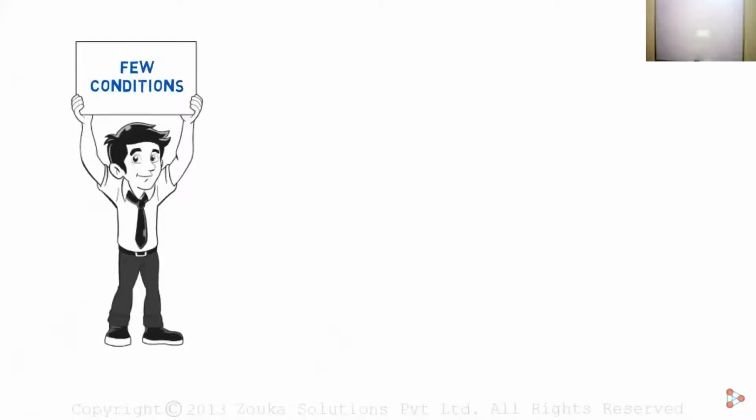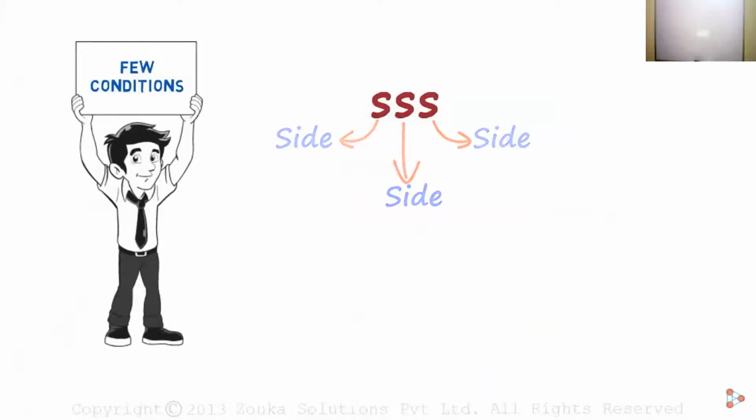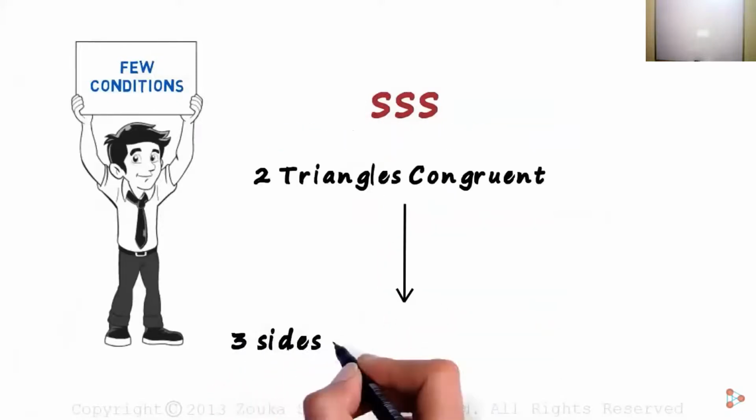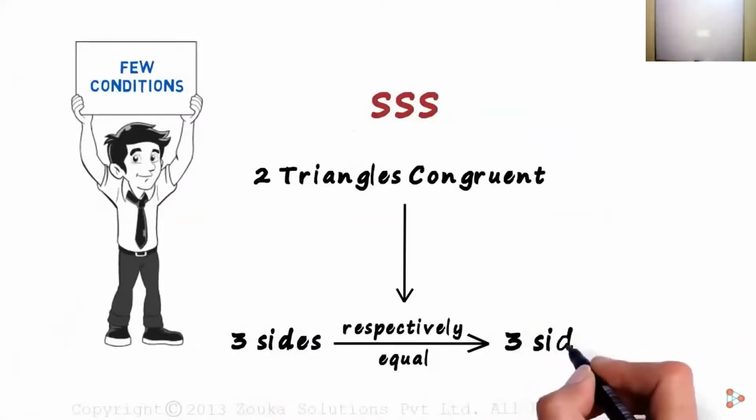The first one is called the triple S congruence condition, where S stands for side. Two triangles are congruent if 3 sides of one triangle are respectively equal to the 3 sides of the other triangle.